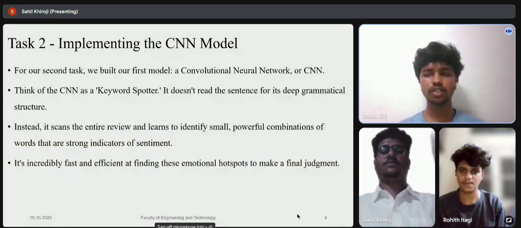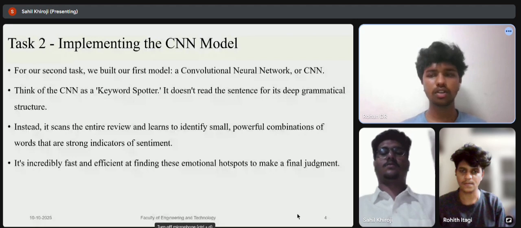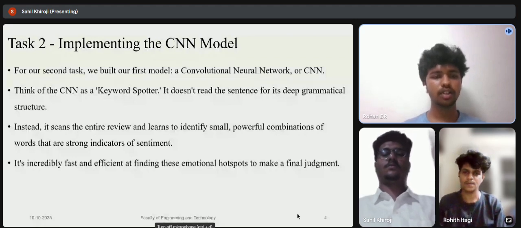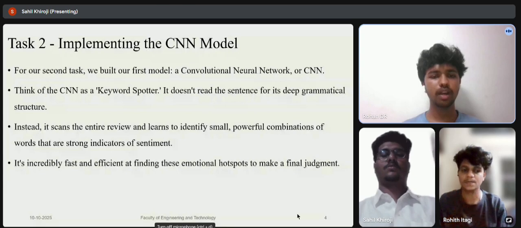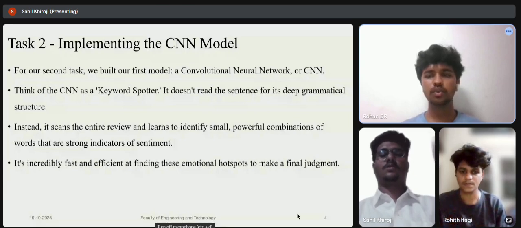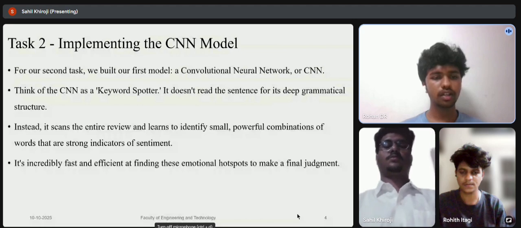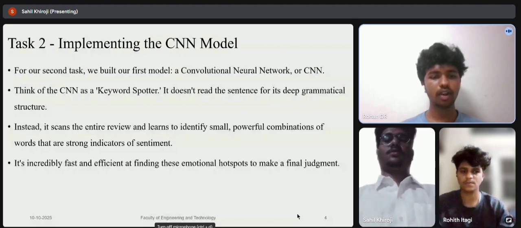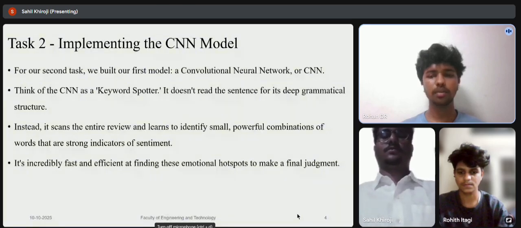Think of the CNN as a keyword spotter. It doesn't read the sentence with deep grammatical structure. It quickly looks at the whole review. Instead, it scans the entire review and learns to identify small, powerful combinations of words that are strong indicators of sentiment.